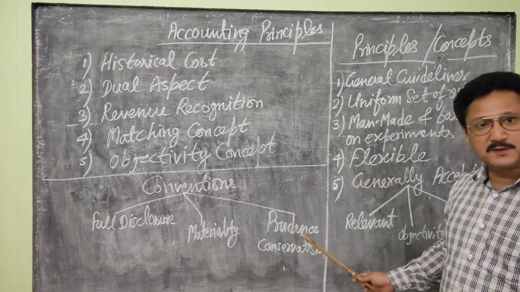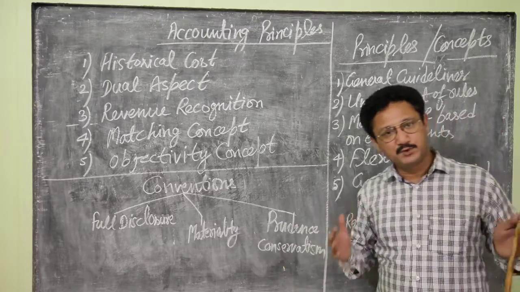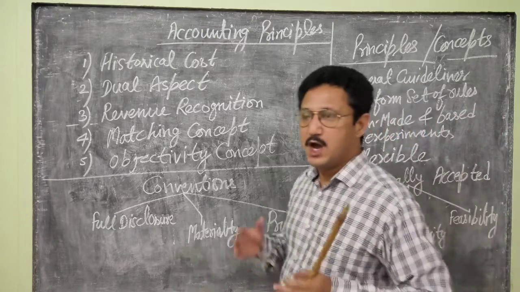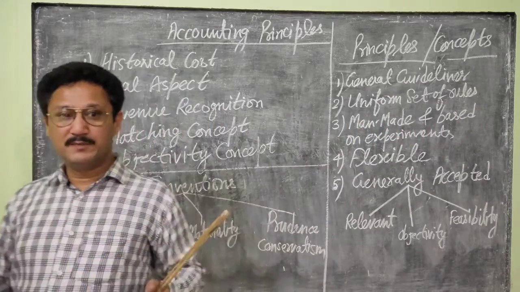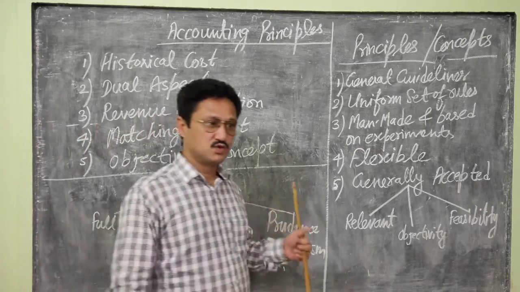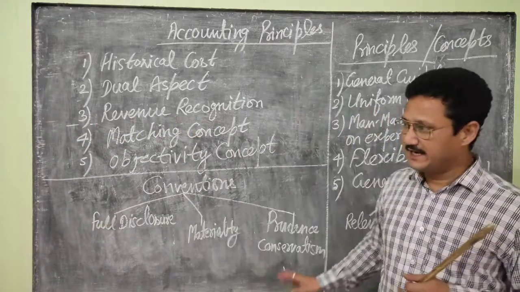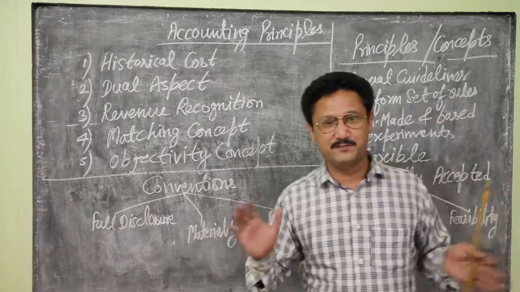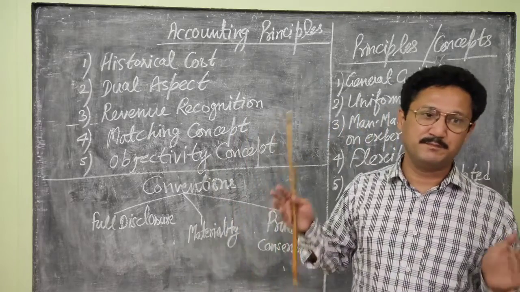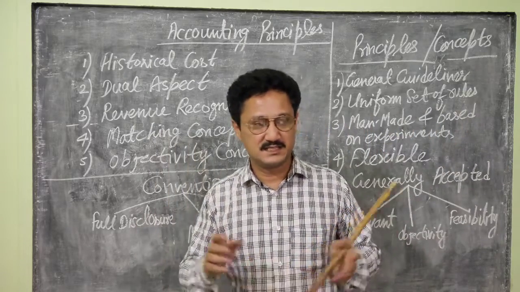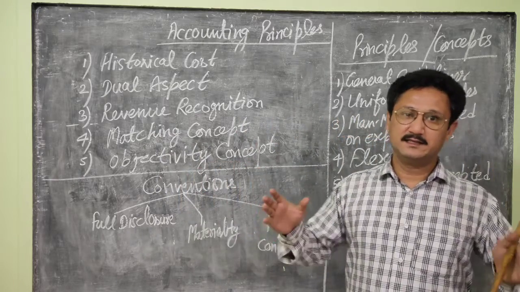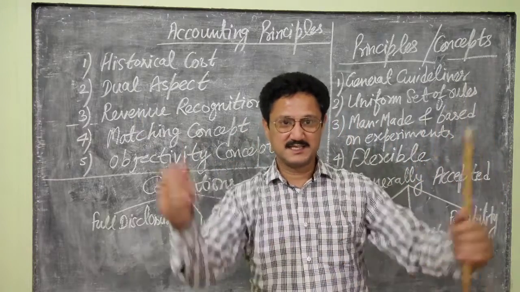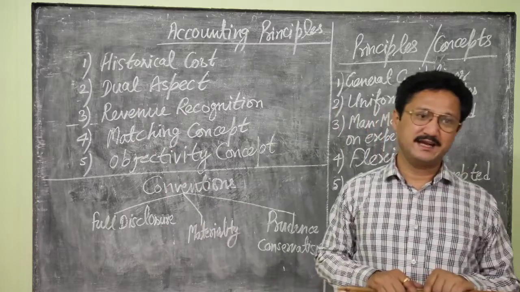Last is the principle of conservatism or prudence. It means all business enterprises should follow this principle because it is a policy of playing safe, of doing business in a manner that it experiences fewer losses.